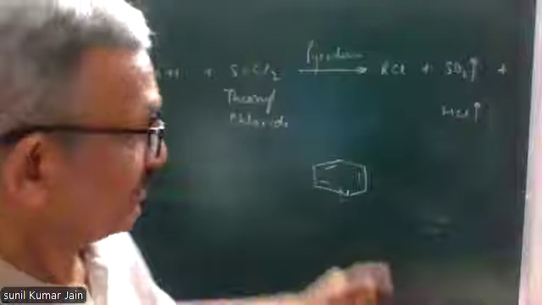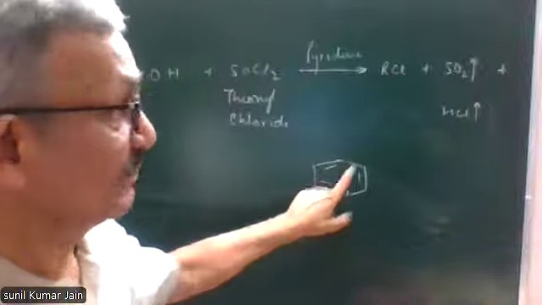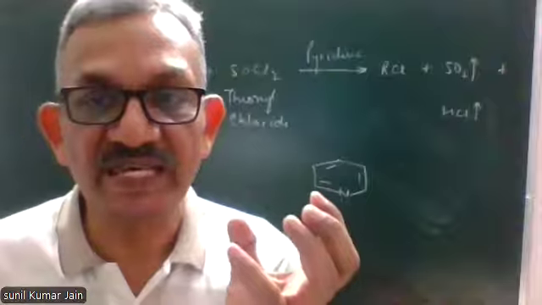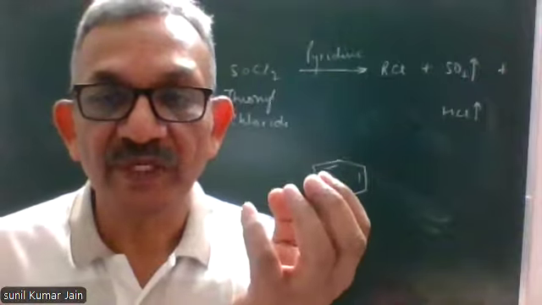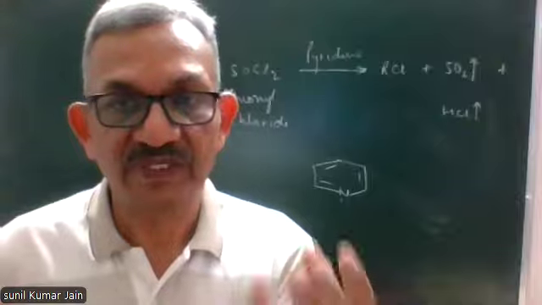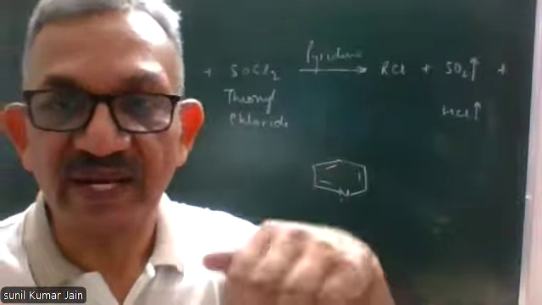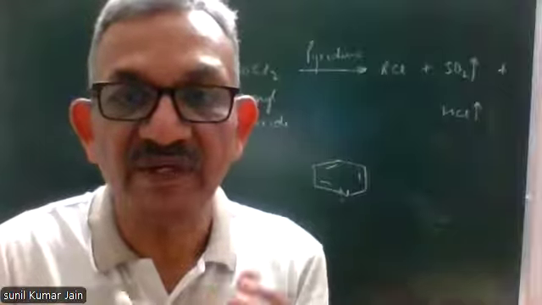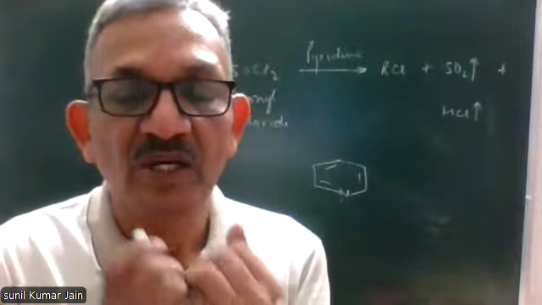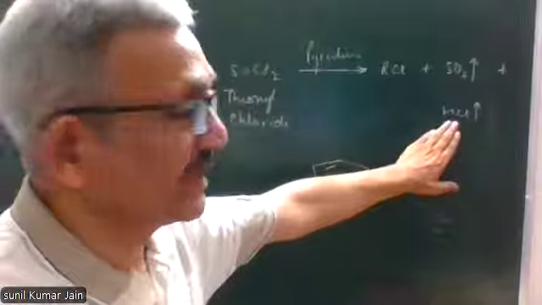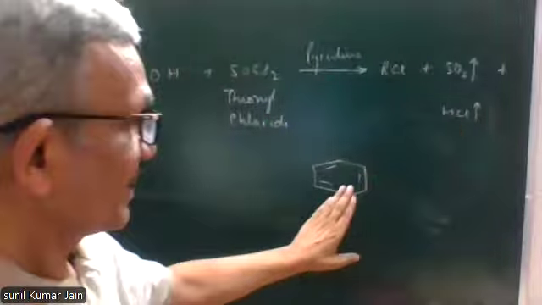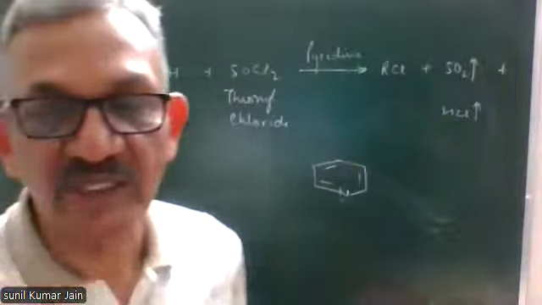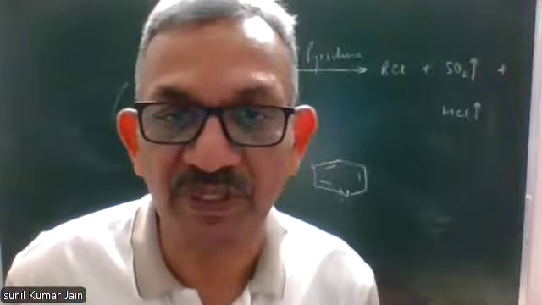Why do we use it? Because this basic compound will neutralize some molecules of HCl which will be left trapped in the reaction flask. See, although HCl is a gas, it will escape from the reaction flask. But still, some molecules of HCl will be left in the reaction flask. To neutralize these acidic molecules of HCl, basic pyridine is used so that they neutralize each other, and again purification of the product becomes easy.